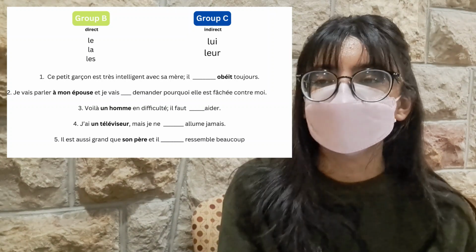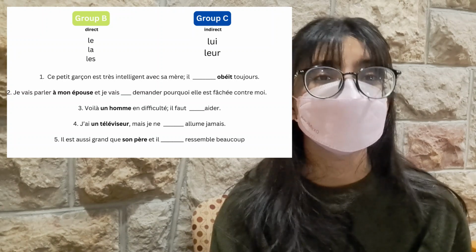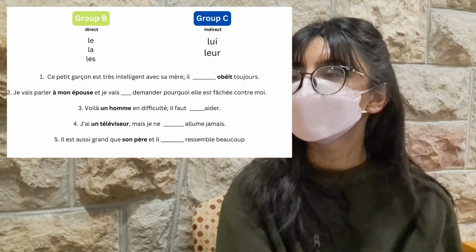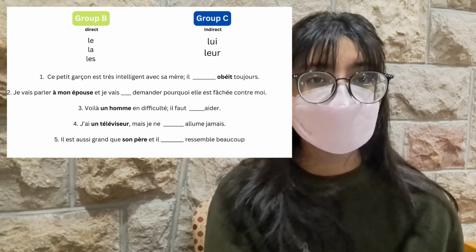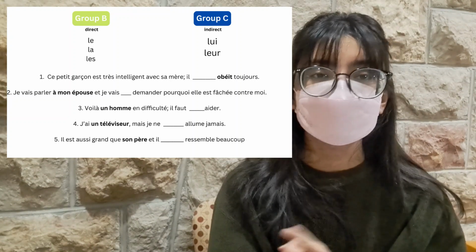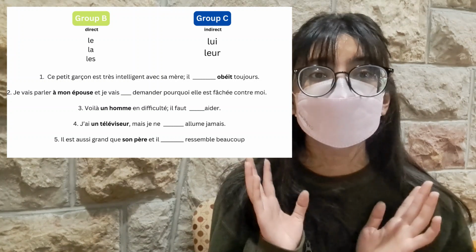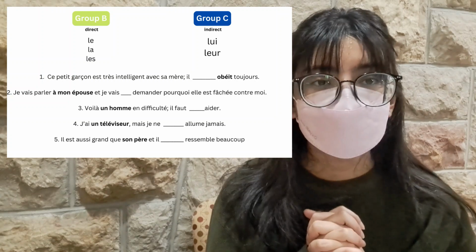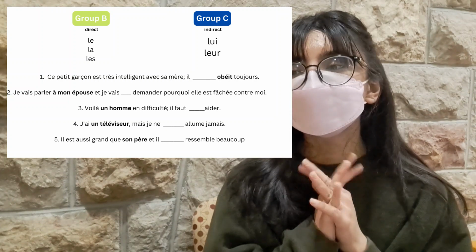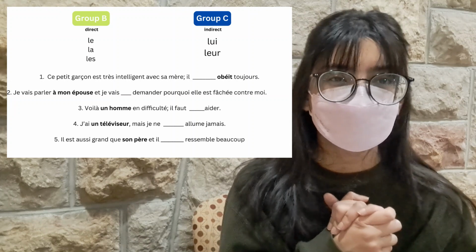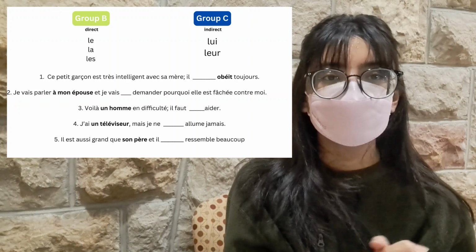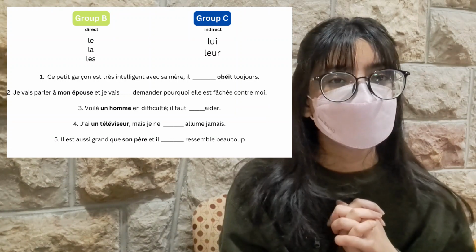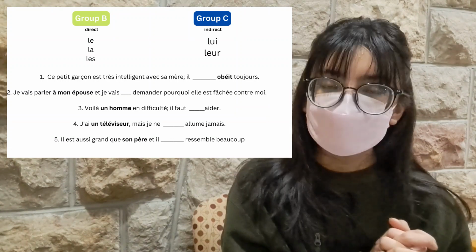So that's a little side note you can keep. Because we have demander and it is an indirect verb, it's time to think: would we use lui or leur? Now, you are talking to your spouse, so of course that is one particular person. If you are unsure about what the word épouse means, you can look at the pronoun, which is mon. Because mon is a singular pronoun, you would have an idea that you have to use lui instead of leur. So in that blank, we're going to fill it with lui.